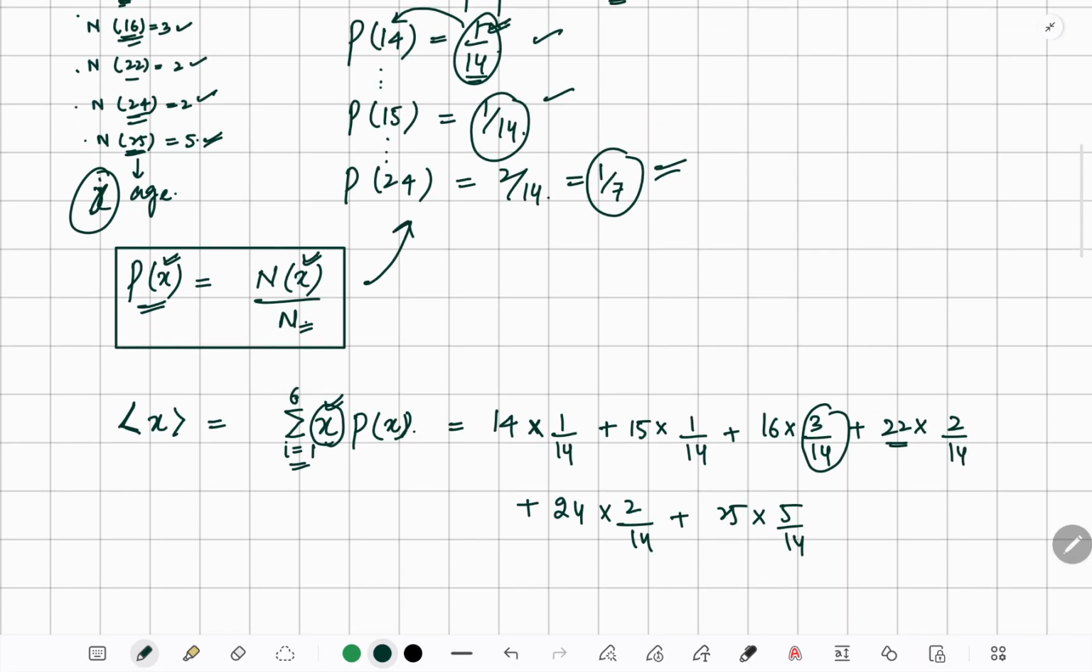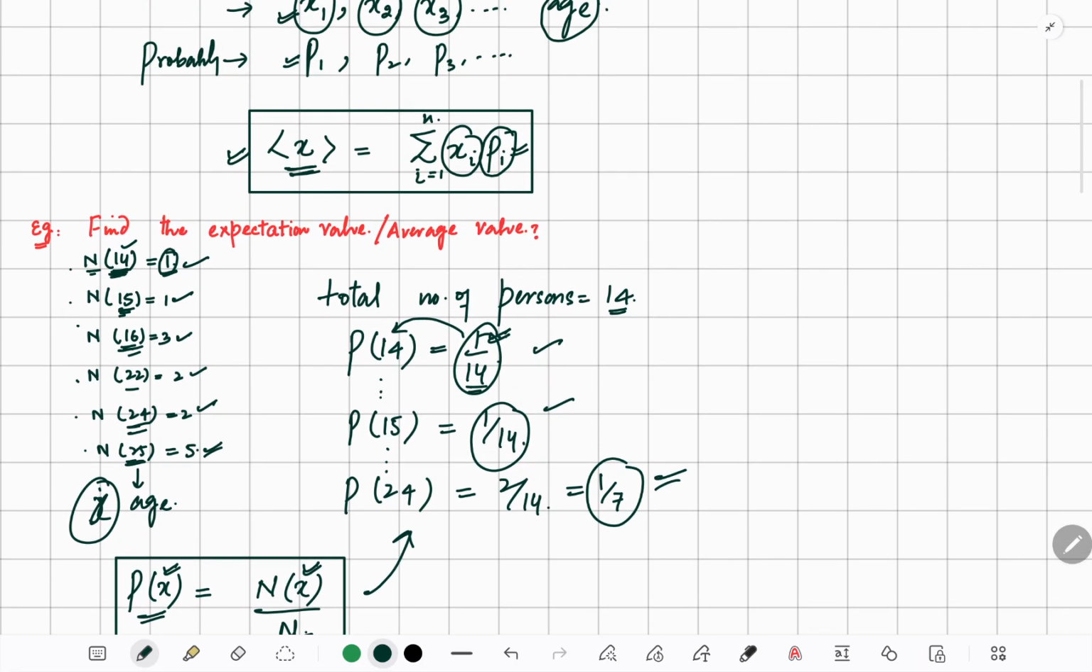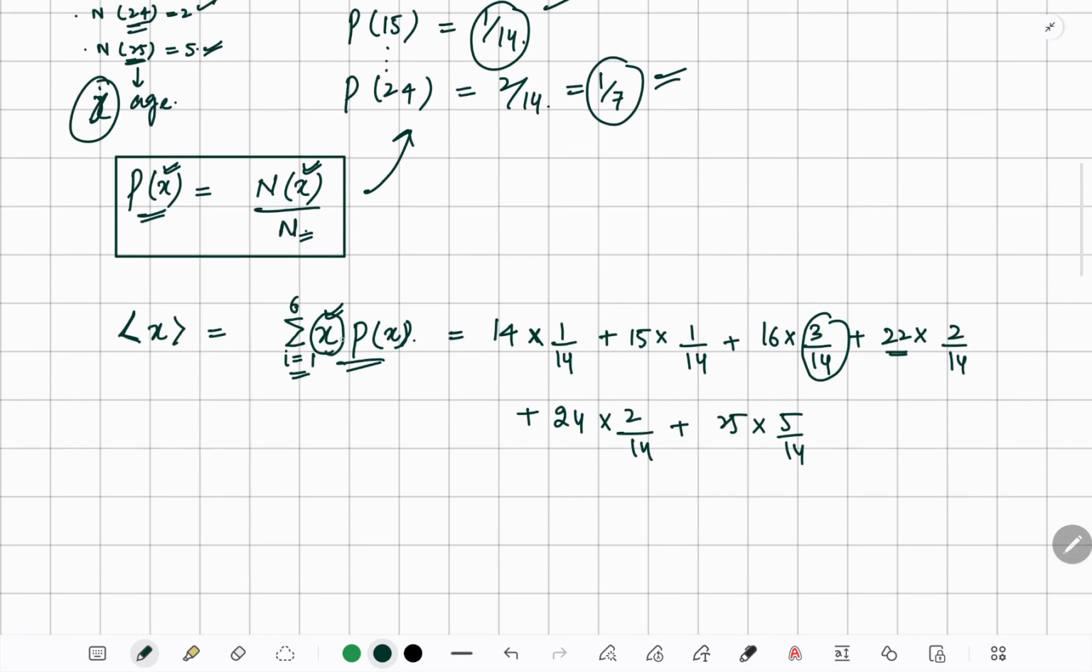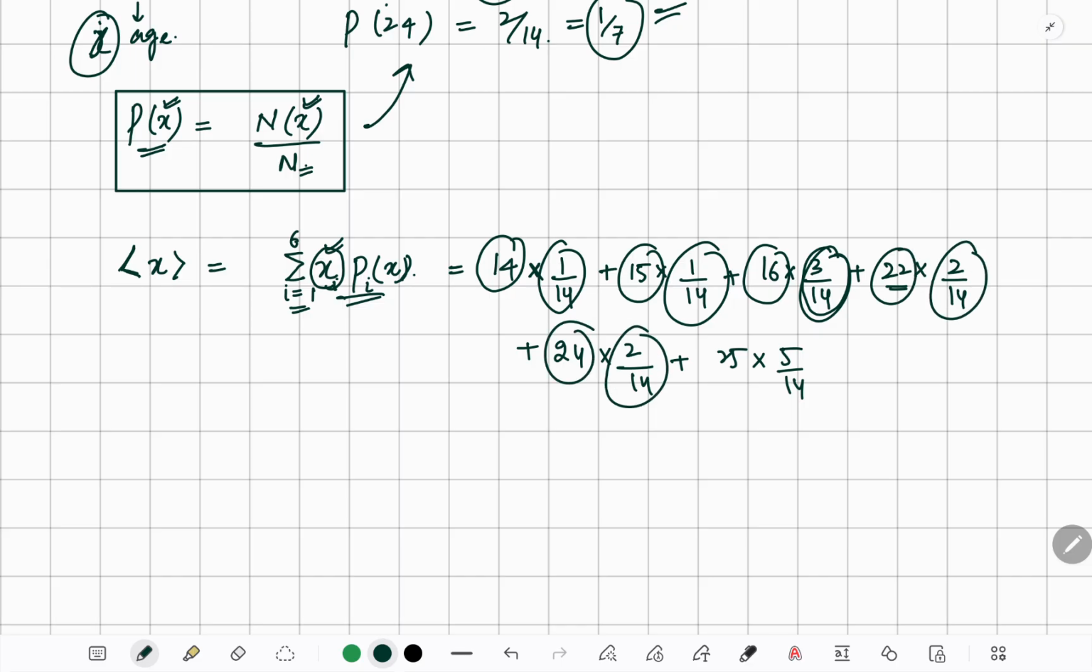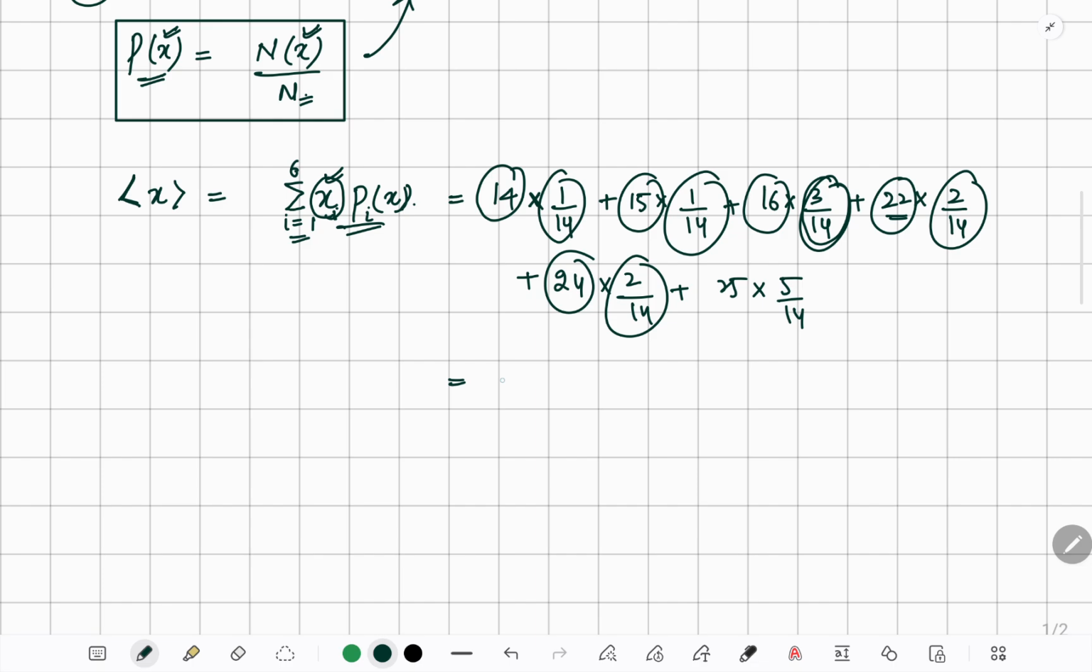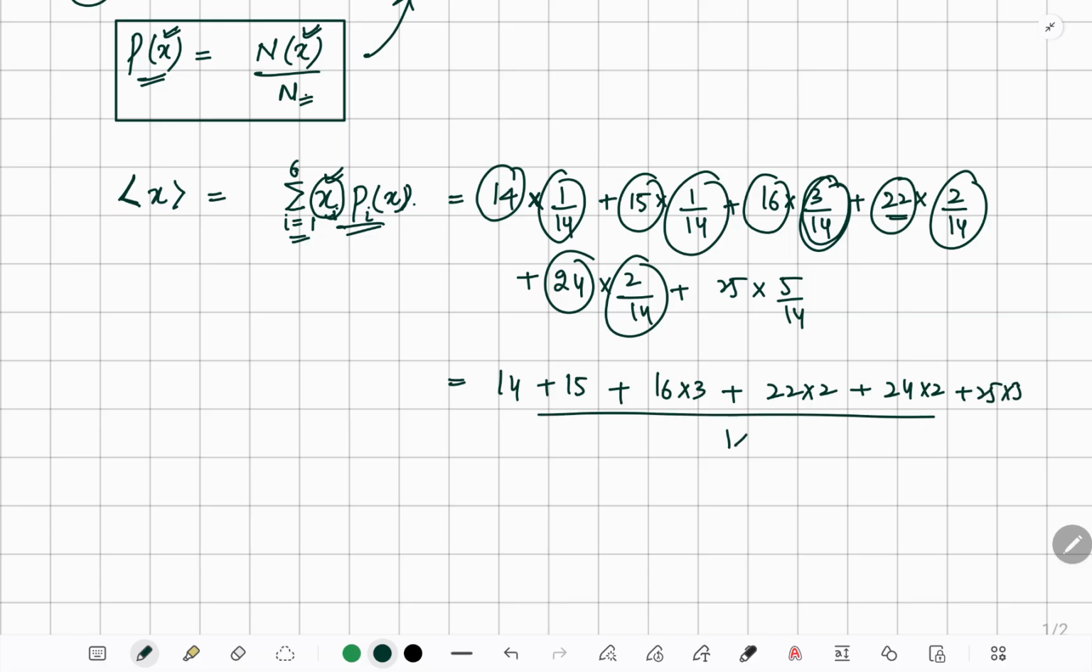Okay, so basically it is the same formula here, x_i p_i, or you can write x_i into the probability of x_i. The measurement and its probability, plus the next measurement and its probability. It's very simple. So we can write it as (14 plus 15 plus 16 into 3 plus 22 into 2 plus 24 into 2 plus 25 into 5) whole divided by 14.